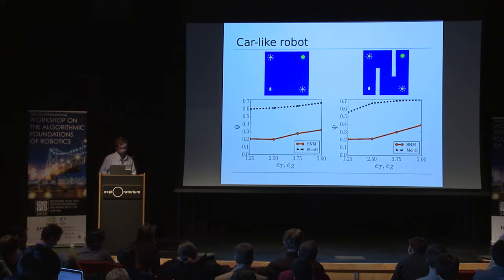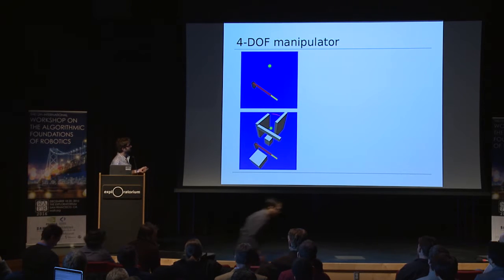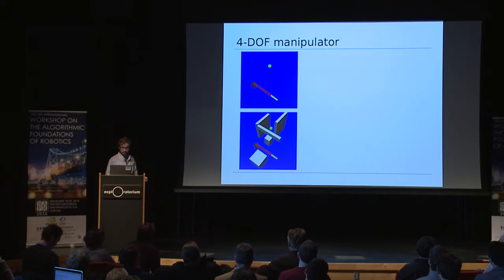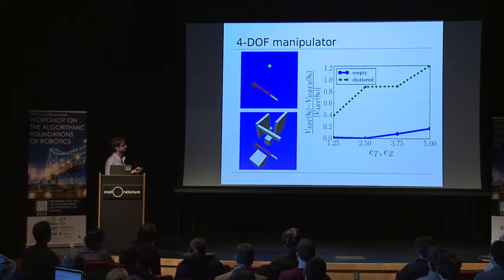So now let's have a look at the more interesting problem, the 4-degree of freedom manipulator. Similar to the car-like robot, we're having two problem scenarios, an empty environment and an environment with obstacles. And here we can see that ABT significantly outperforms MHFR in the environment with obstacles, even for small errors, which indicates that in this problem scenario, the obstacles have a major effect on the performance of the linearization-based solver.